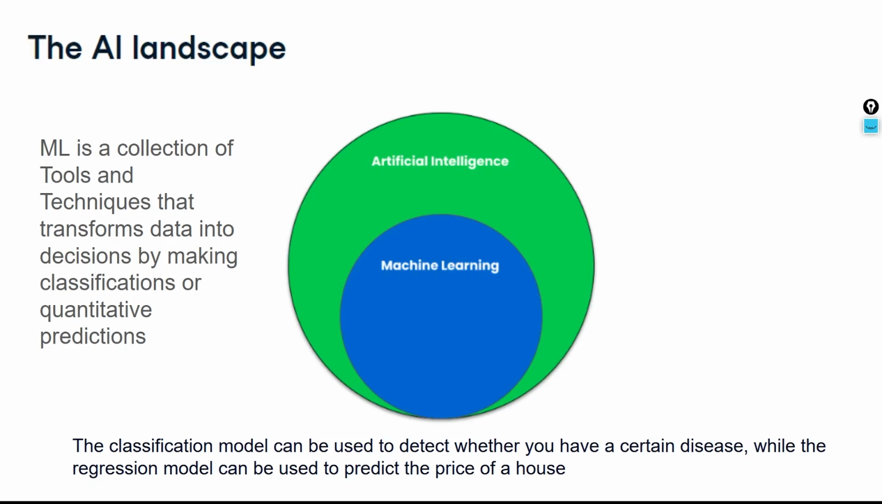Within AI, we have ML, which we call machine learning. You can define machine learning as a collection of tools and techniques that transform data into decisions by making classifications or quantitative predictions. That's a lot of definition. As I told you, AI is a broader umbrella, where all the applications you saw come under AI, mimicking human behavior. Within AI we have different techniques and tools, and one of them is machine learning.